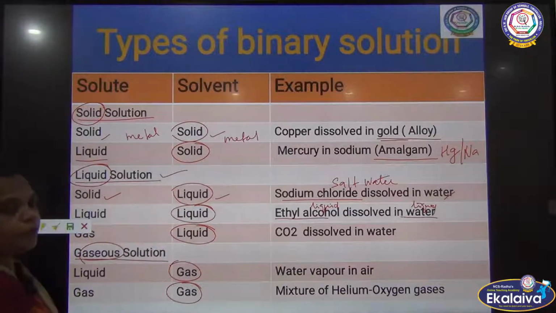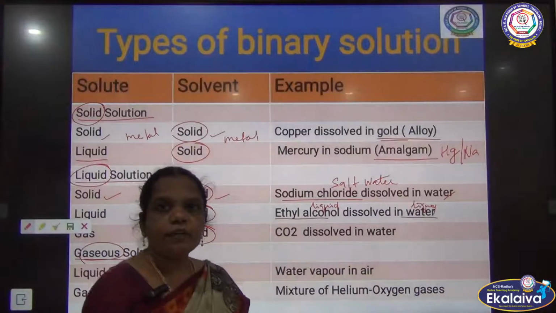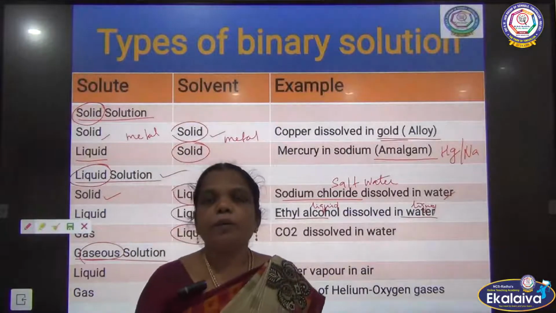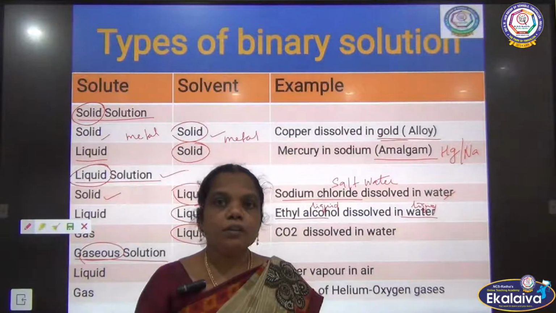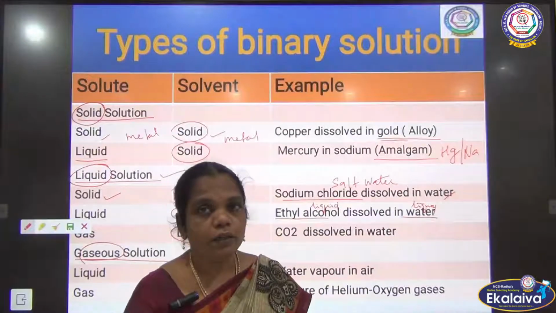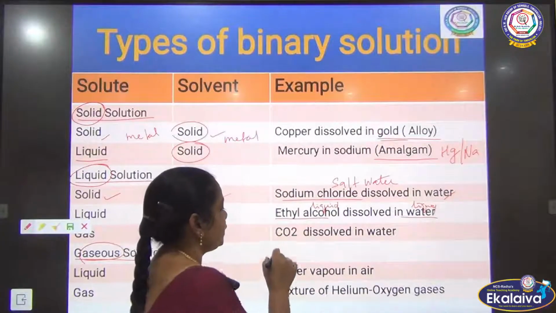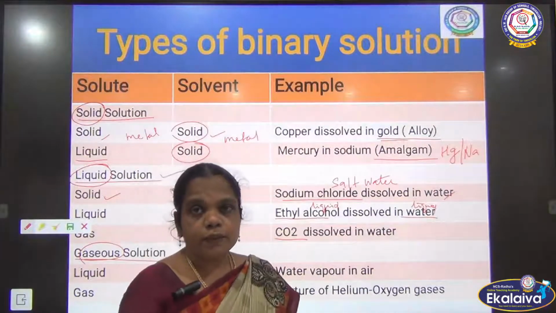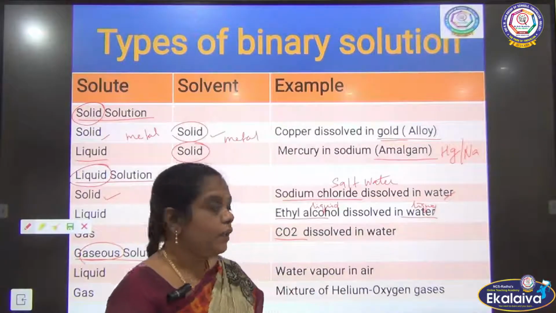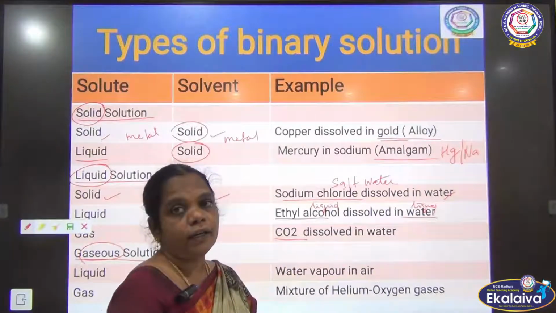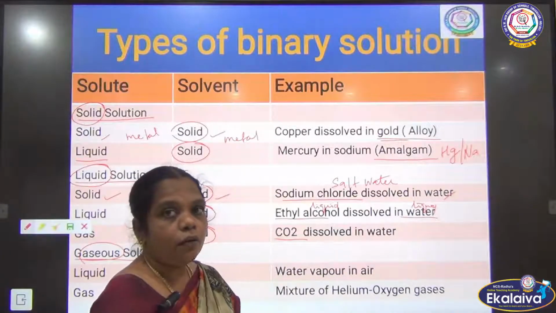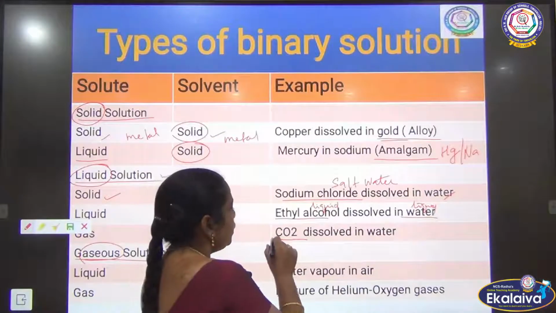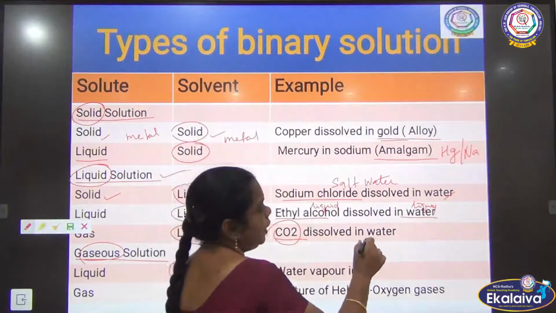Next one, gas and liquid. This is possible because carbon dioxide and oxygen dissolve in water. The aerated drinks that you drink, the Pepsi Cola, 7-Up, everything, these are all dissolved gases. You can also take soda water. Soda water is dissolved carbon dioxide in water.